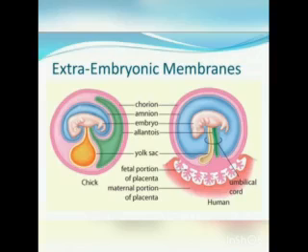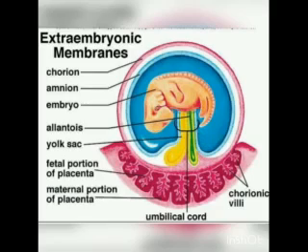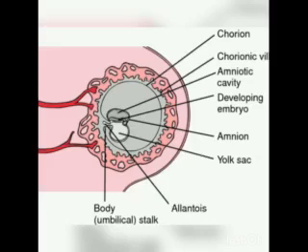If you see the extraembryonic membranes, namely the amnion, yolk sac, allantois, and chorion, they protect the embryo from mechanical shock and help in the absorption of nutrients and exchange of gases. The amnion is a double-layered translucent membrane filled with amniotic fluid.